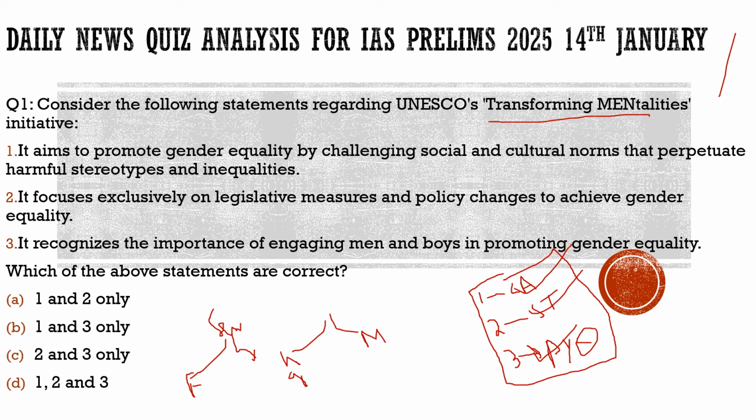Then he redefines gender. According to the author, gender is something that society gives you. It can be masculine and it can be feminine. This is what he tries to mention.